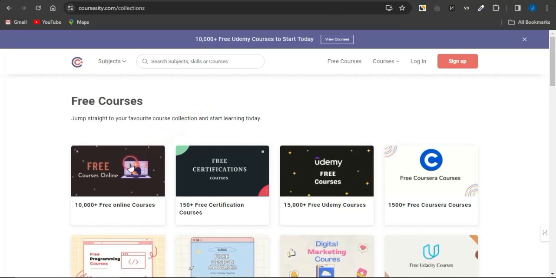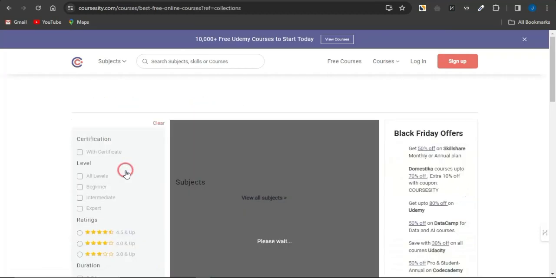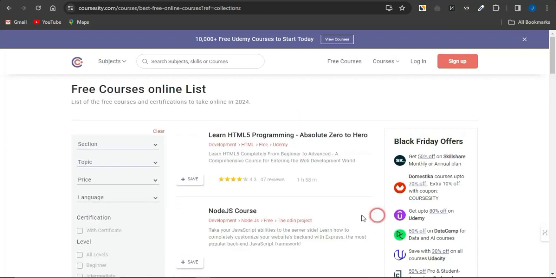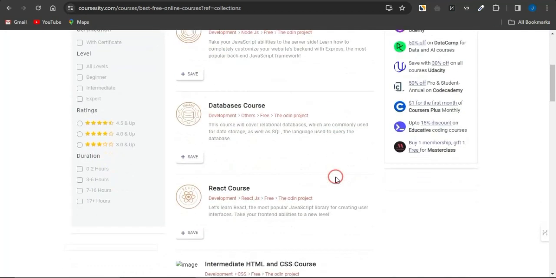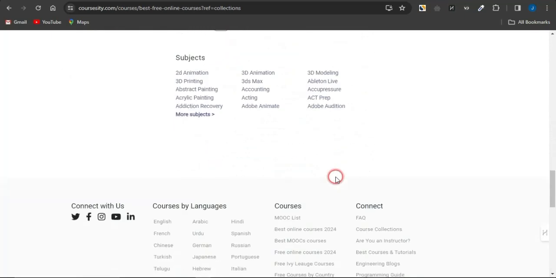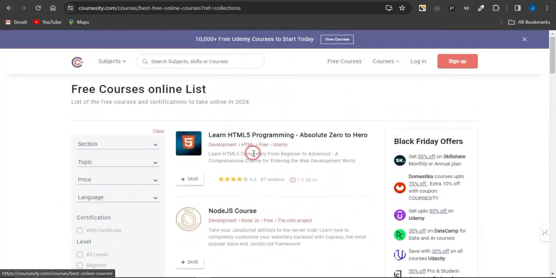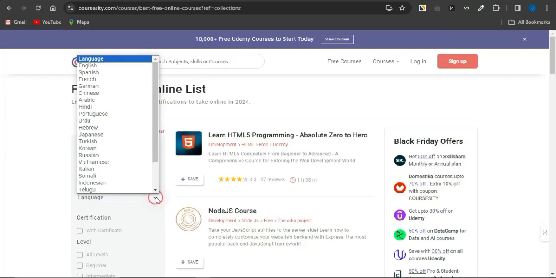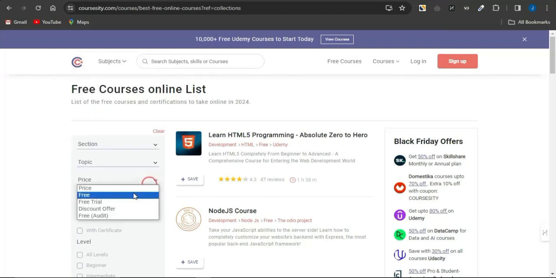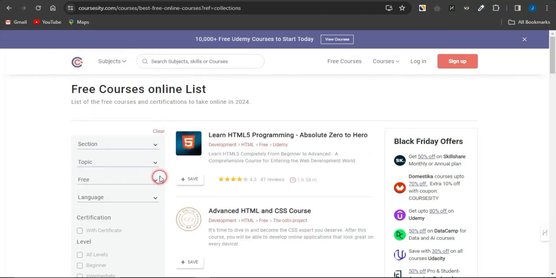So guys, what I'm going to do right now is to select this first course, and if I do select that, you'll be able to see much more details about the course right here. As you can see, there are actually a lot of courses available right now on just that particular course. Now you can just simply go on to filtering that better to search for something that you're actually interested in. You can filter based on section right here. You can filter based on topic, based on price, based on language, and based on other cool stuff. Maybe if you want to filter based on price, you can actually select the free.